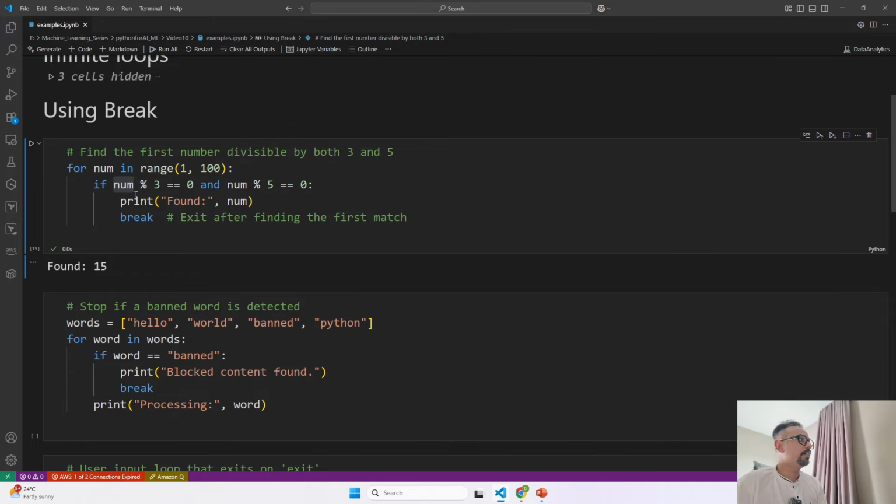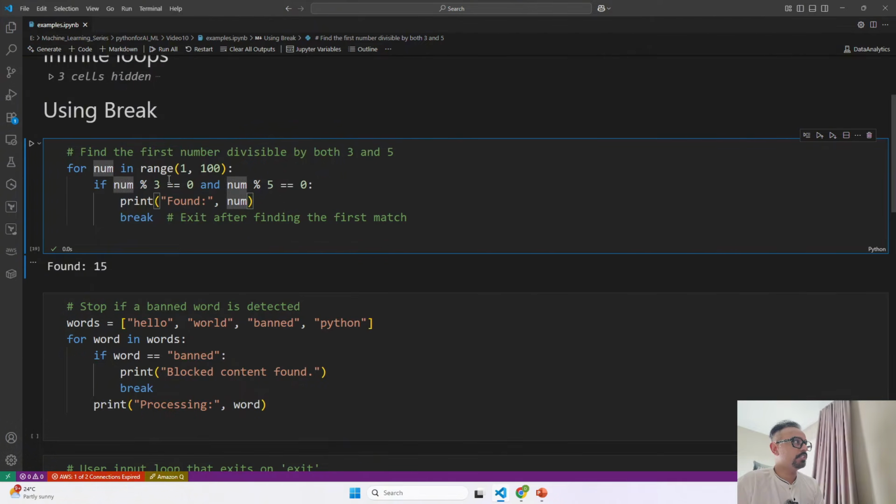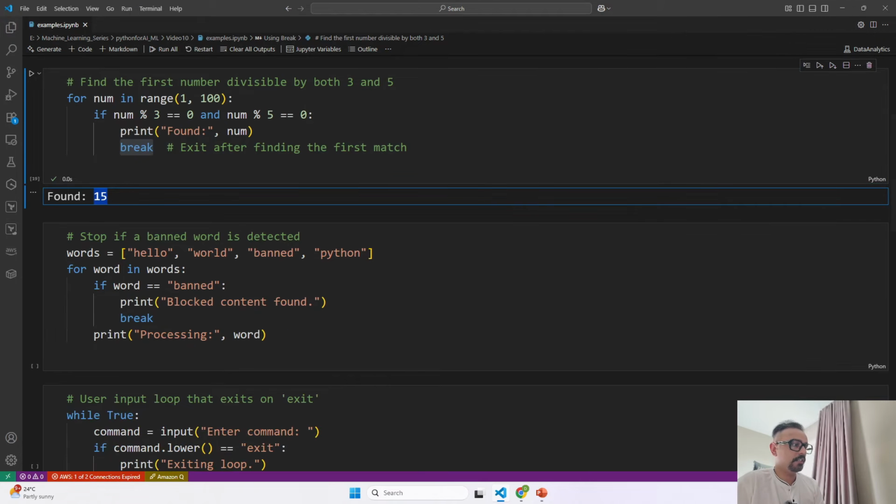Over here, when it got a number which is divisible by 3 as well as by 5, then we print that we found the number which was divisible by both of them, and we have used a break statement which brings us out of this loop, and we have said found 15. Now let's see another code.